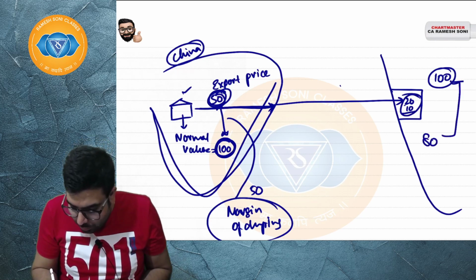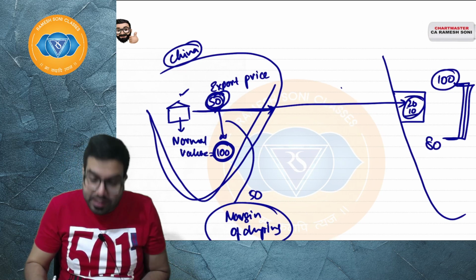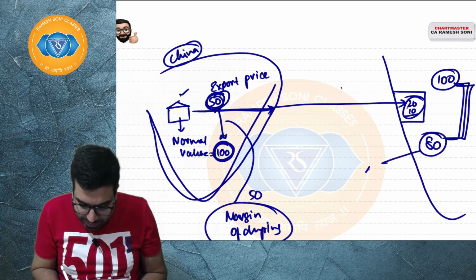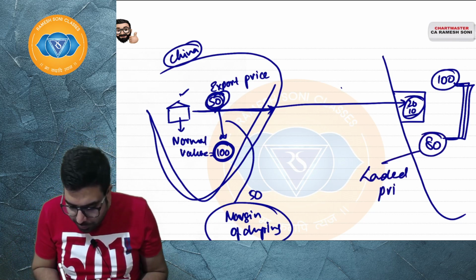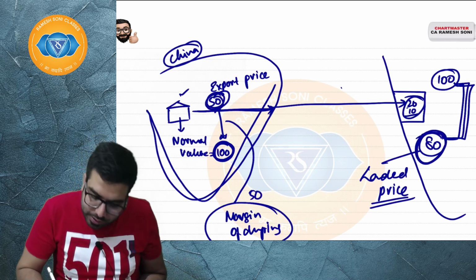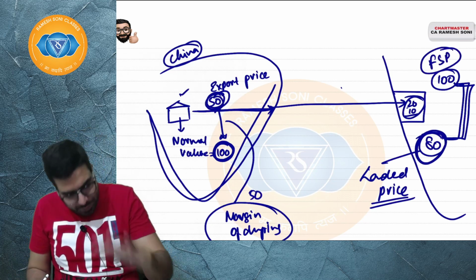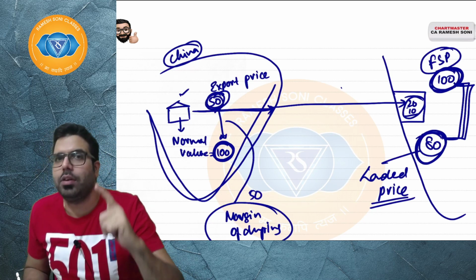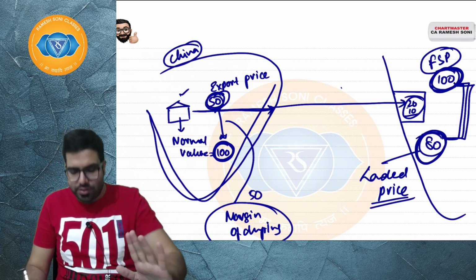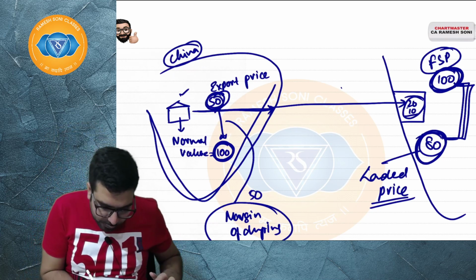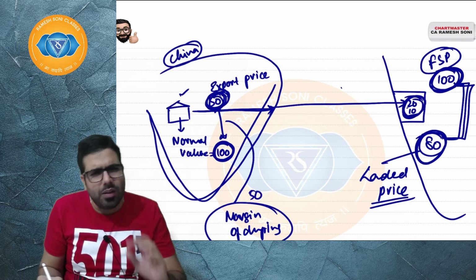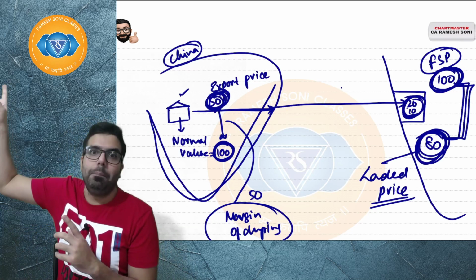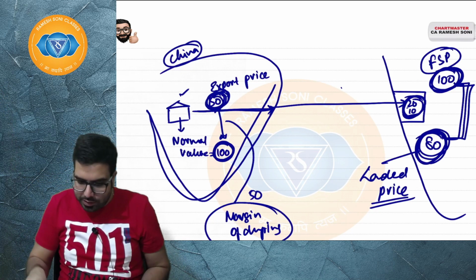Now you tell me, what is this? This is basically the injury. Indian industries are telling, sir, this product has reached India, the landed price of the product is 80 rupees, and the fair selling price of the Indian domestic industries is 100 rupees. This product came at 50 rupees plus 30 rupees of duties, and it landed in India at 80. Because of dumping, injury to Indian industries is 20 rupees.